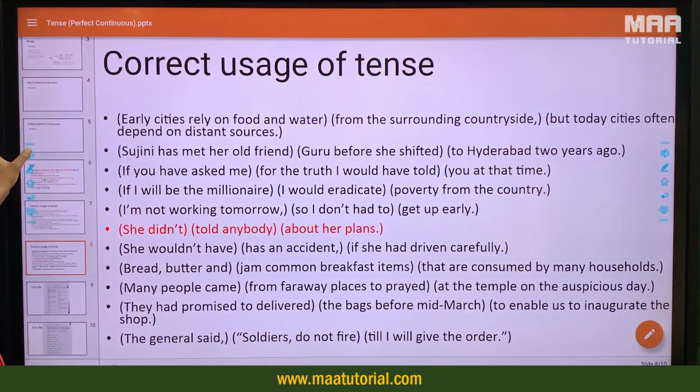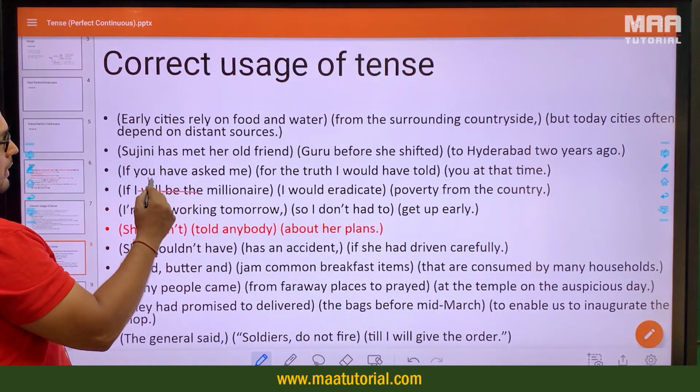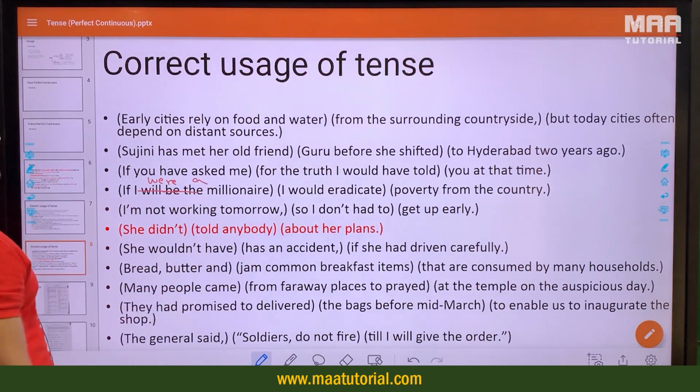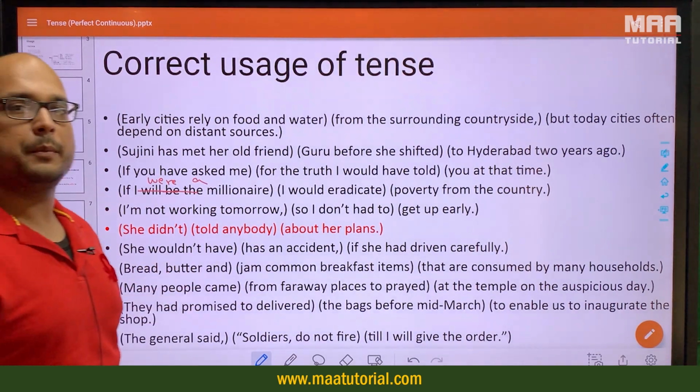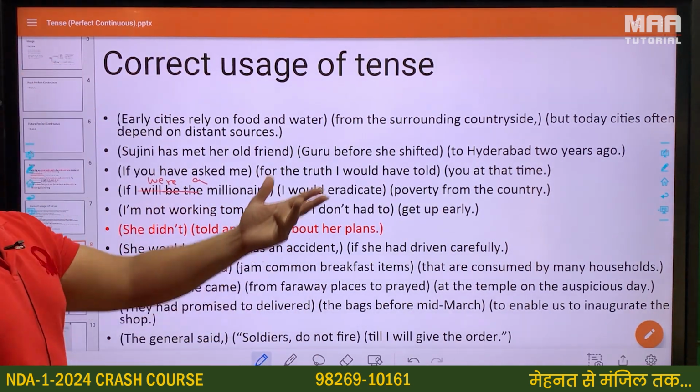If I will be the millionaire, I would eradicate poverty from the country. We did that. If I were a millionaire. This would be if I were a millionaire, not the millionaire. एक ही millionaire नहीं है. एक प्रकार का millionaire नहीं बनना है. करोड़पति बनना है. कोई भी मतलब. और एक करोड़पति बनना है.